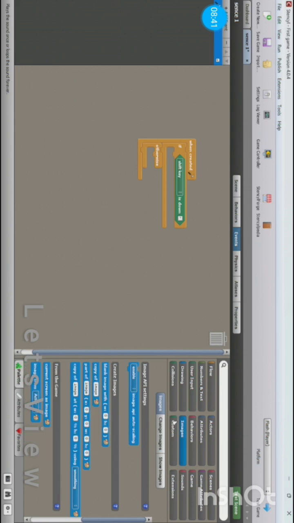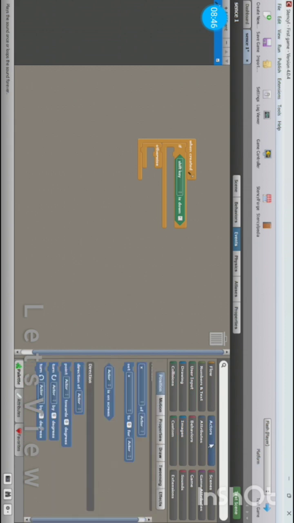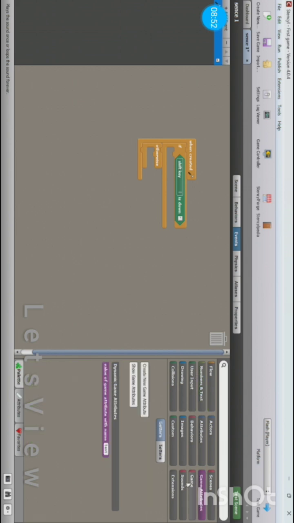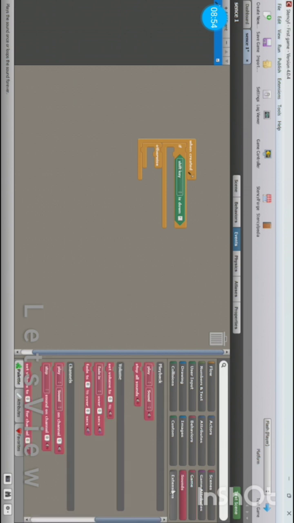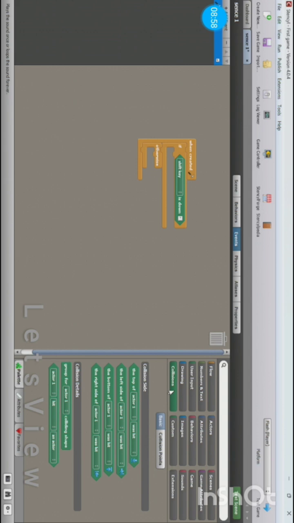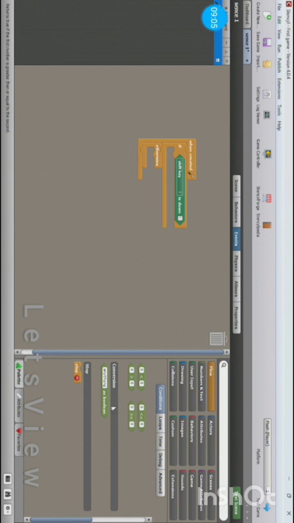This is sounds, images, custom, collision, actors, flow, numbers and inputs, game attributes, game, sounds, extensions, and this stuff, bro. This might be harder than code, bro. I'm trying this for the first time. What am I even trying to code, bro? You know what? This is a waste of time, bro.